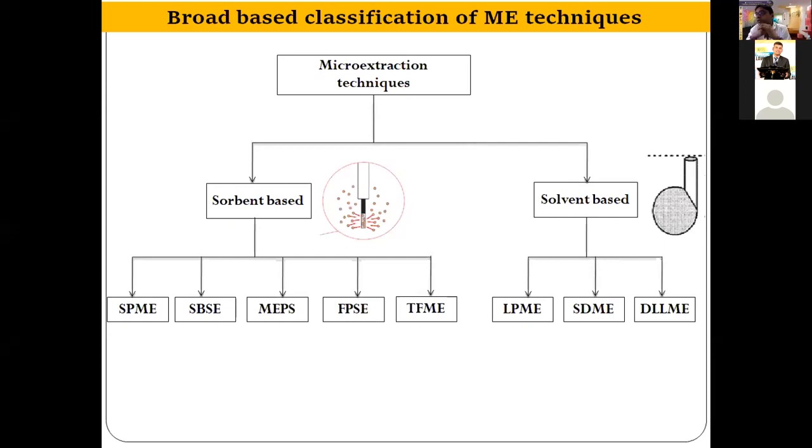Among sorbent based micro extraction techniques, the first and foremost, introduced in 1990 by Pawliszyn at the University of Waterloo, is the solid phase micro extraction technique, and it can be considered the father of micro extraction techniques, of which we have more than 20 right now.